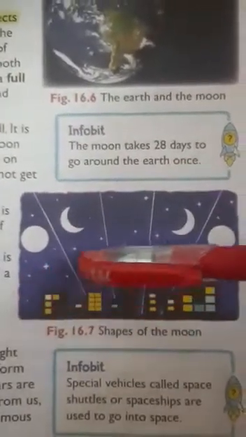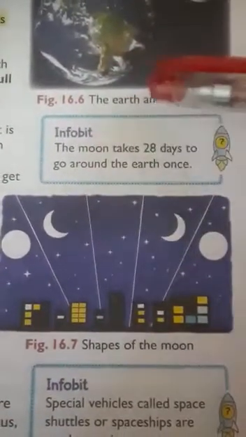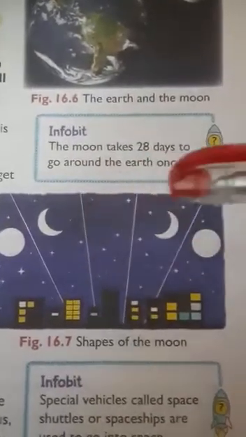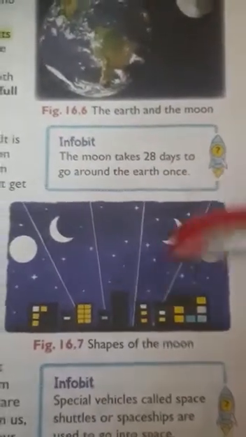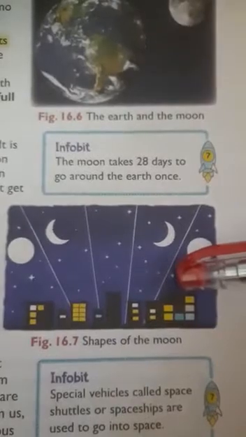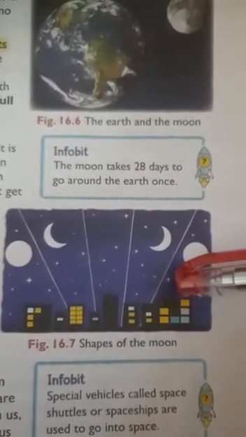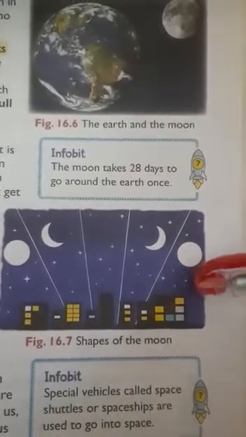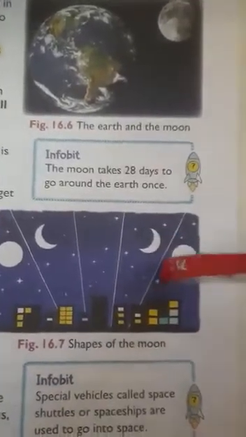Here you can see the different shapes of the moon. Here is the full moon. Here is the crescent moon. Here, no moon. So these are the shapes of the moon.